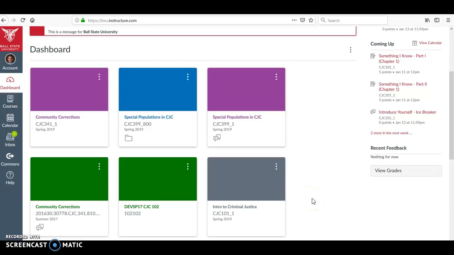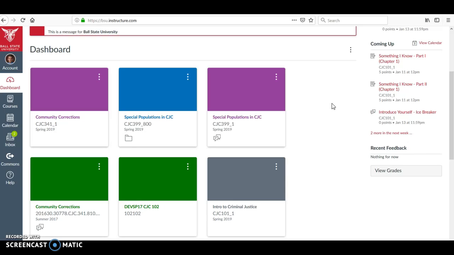Okay, let's quickly review the Canvas site and your bookshelf that you're going to have access to through Cengage Unlimited. So here is the dashboard on Canvas. Many of you, if not all of you, are probably more familiar with Canvas than I am. This is my first semester using Canvas.